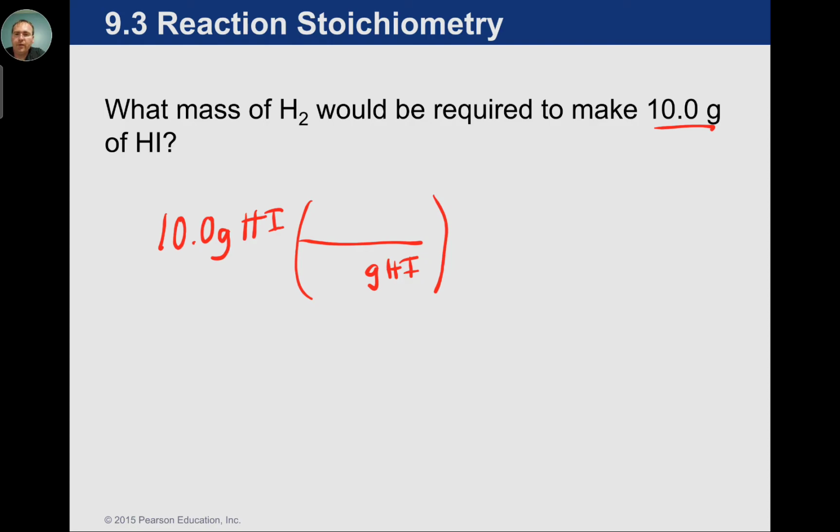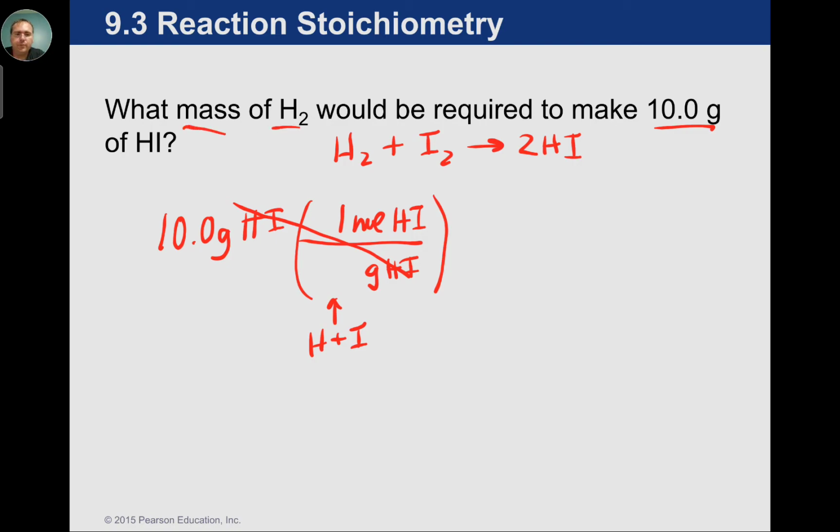In order to continue, we're going to have to go back a few slides and get the balanced equation. That's H2 plus I2 gives you 2HI. Second step, after we've canceled grams of HI, here we can go H plus I on the periodic table and 1 mole of HI. They want the mass of H2. So eventually we're going to get to grams of H2 way down here.